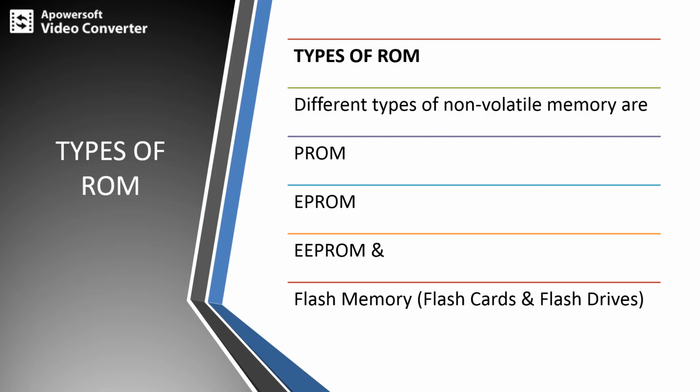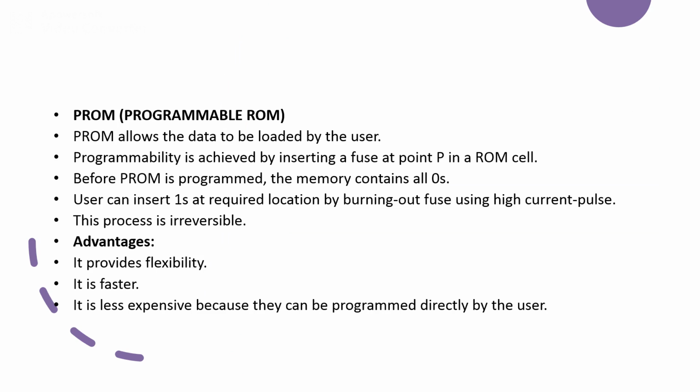Next we'll take the types of ROM. The different types of non-volatile memories are PROM, EPROM, EEPROM and flash memories. In the case of flash memory, we can consider flash cards as well as flash drives. First we'll consider PROM, that is programmable ROM. PROM allows the data or information to be loaded by the user.